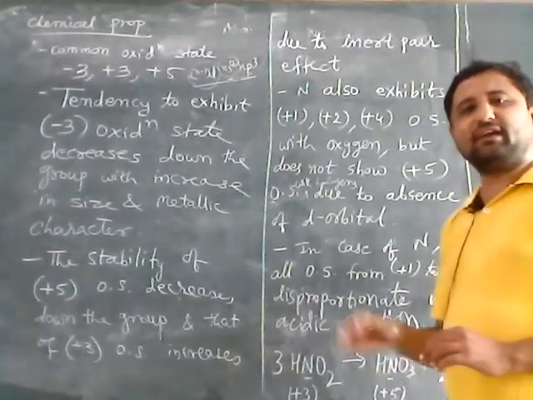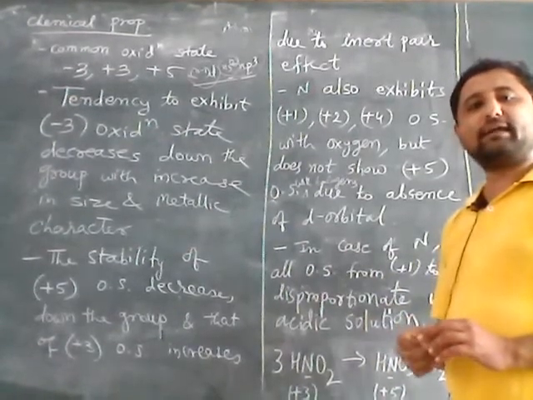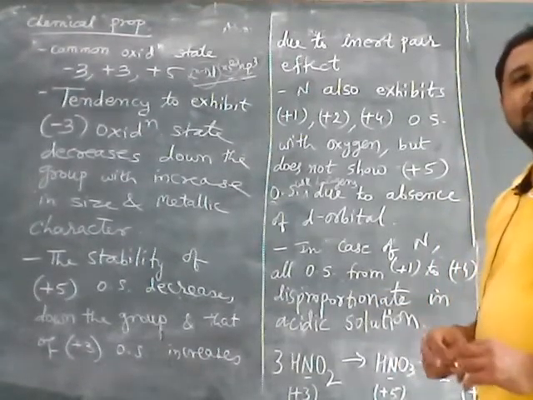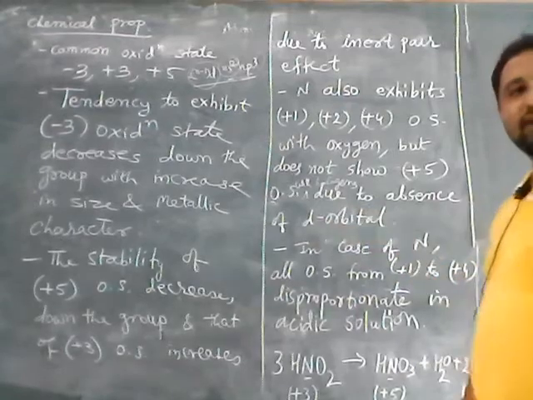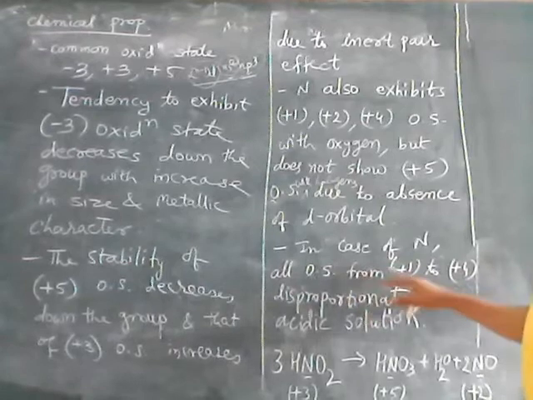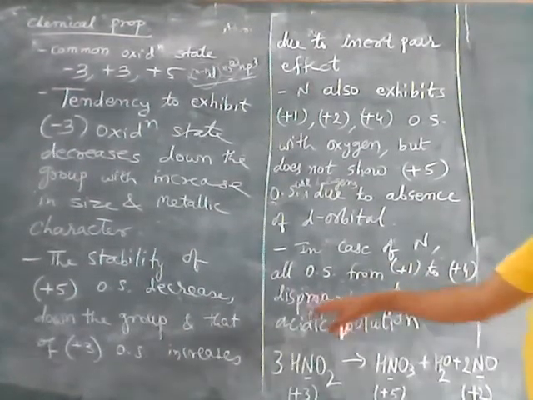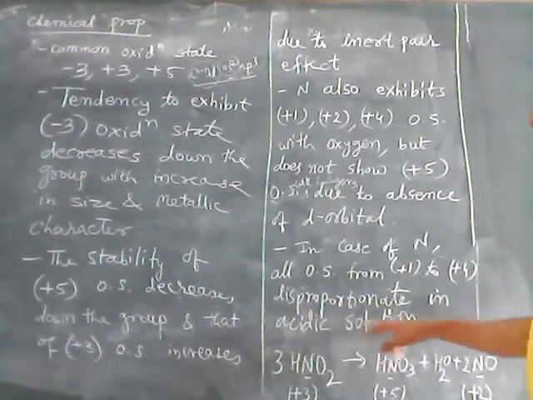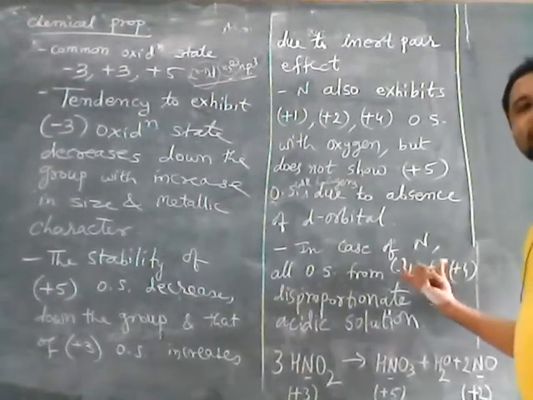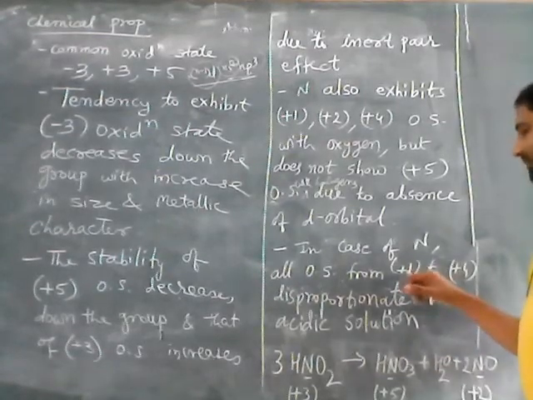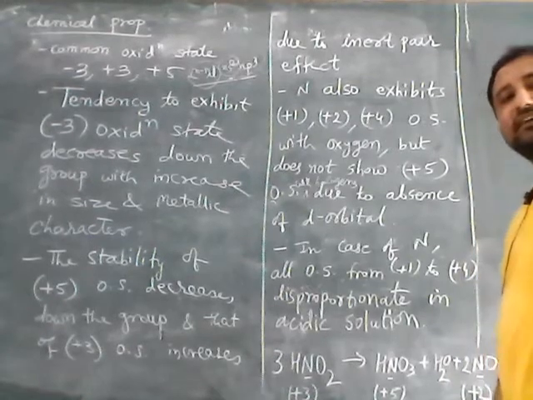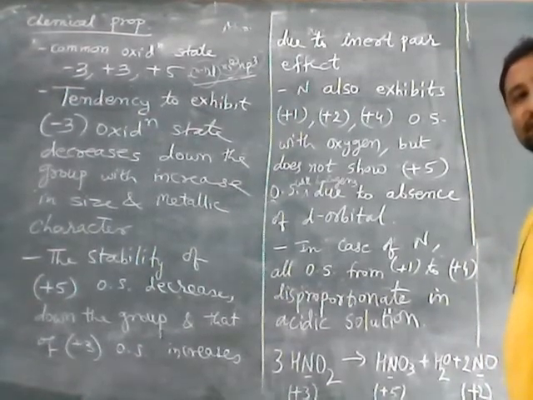So it is very difficult to accommodate 5 halogen atoms surrounding nitrogen because of its smaller size as well as due to the absence of d orbital. In the case of nitrogen, all oxidation states from +1 to +4 disproportionate in acidic solution. So here we will see that nitrogen in the intermediate oxidation states from +1 to +4 can undergo simultaneous oxidation and reduction. That is called a disproportionation reaction.